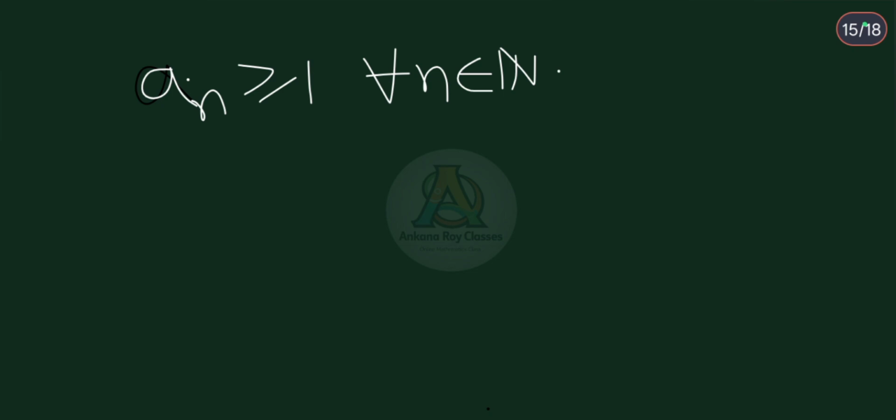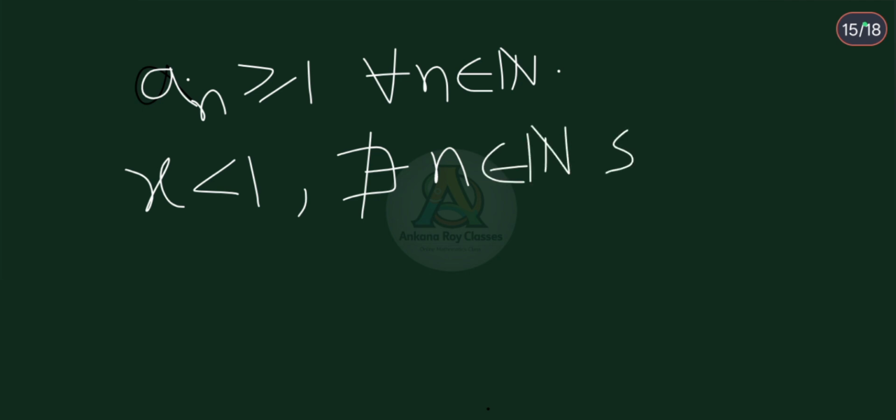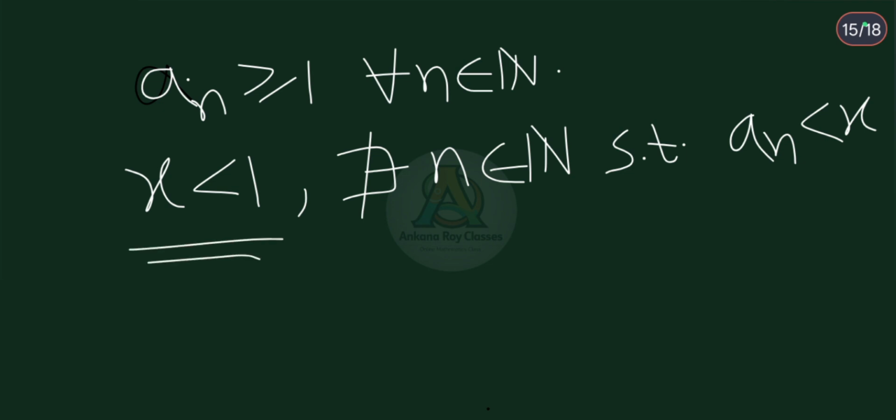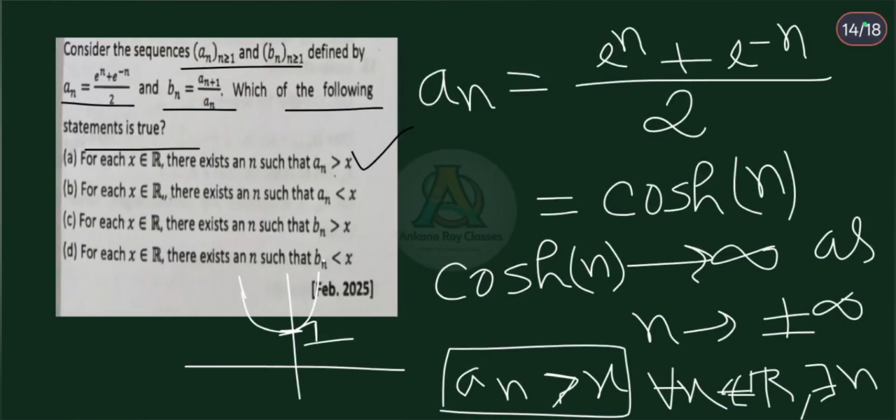Therefore, if we take an x less than 1, then there does not exist any natural number n such that n less than x. Because if there exists a natural number n such that n less than x, then since x less than 1, n will be less than 1, but this is not true from this. So option B is not correct. Therefore, option B is false.